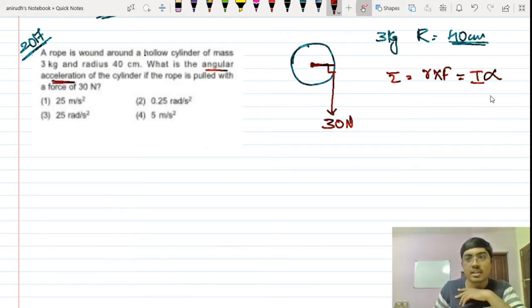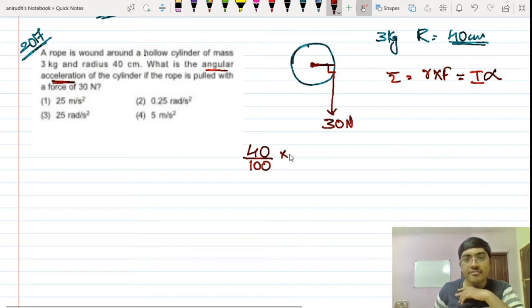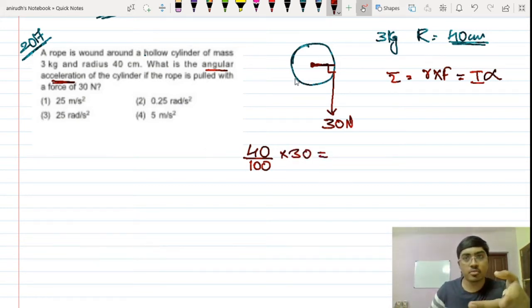We are supposed to find the angular acceleration, isn't it? What is r here? 40 by 100, I'm just converting it into meters, multiplied by F, which is 30 Newton. And sine 90 is 1, so r F sine 90 is equal to rF, multiplied by I. The moment of inertia of a hollow cylinder is the same as that of a ring.